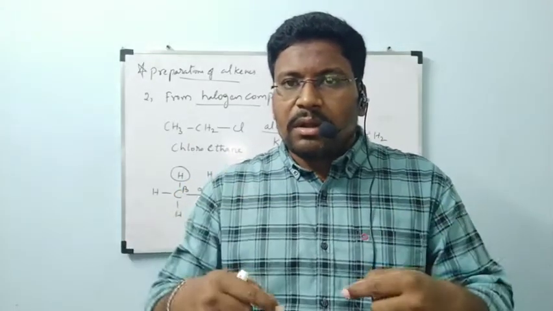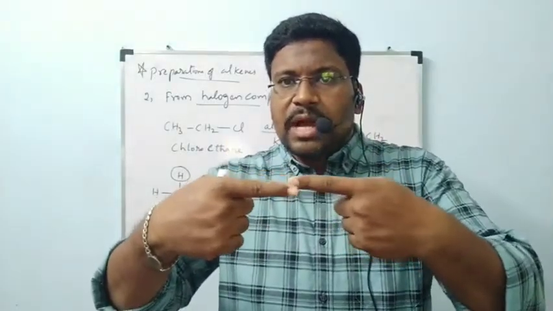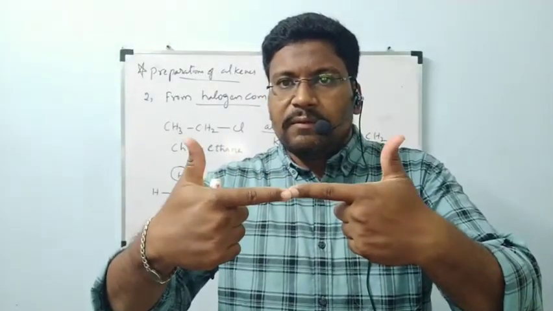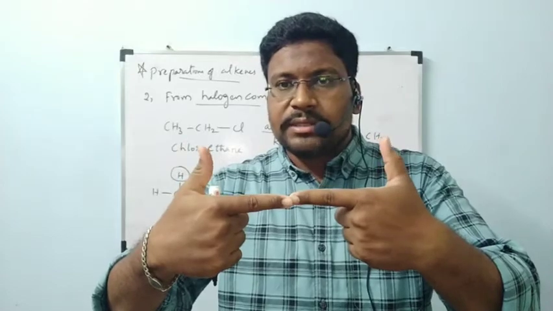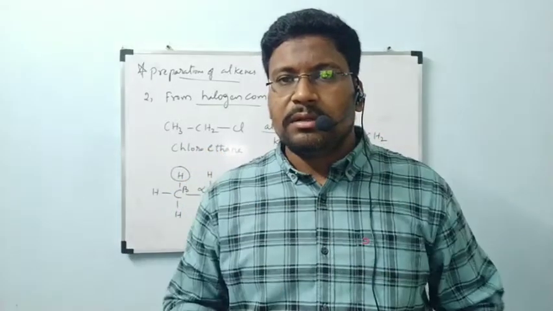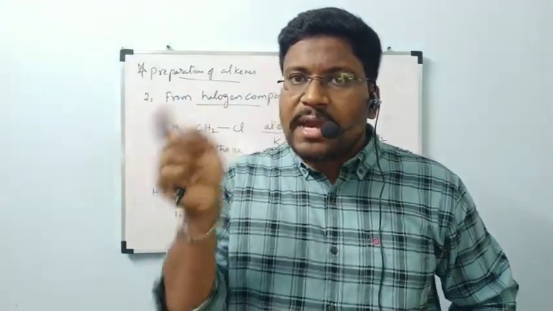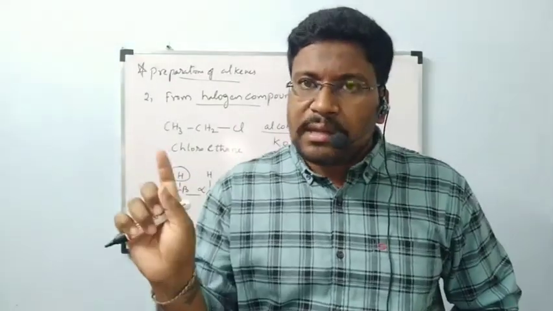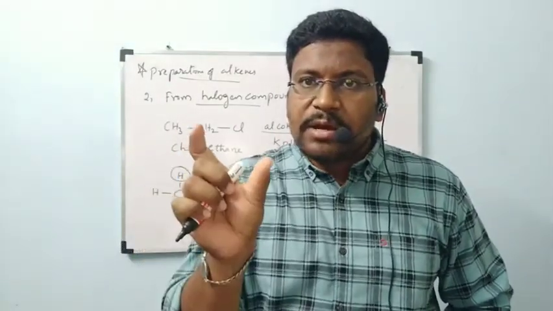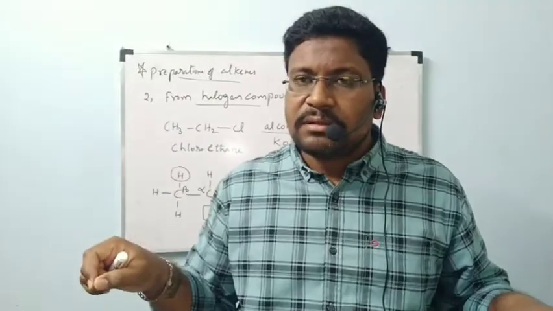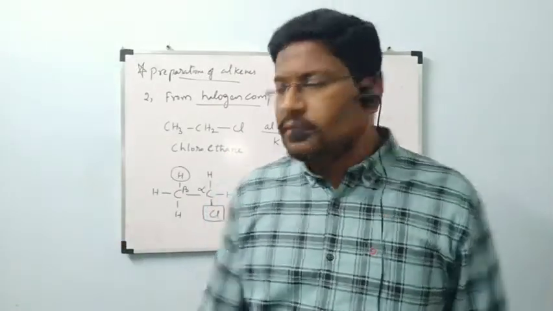Correct or not? Now, between these two carbons, one bond is present. We are removing two atoms, any two atoms, then we are getting a double bond. So when a double bond is present and you add atoms, we are removing the double bond. When a single bond is present and we remove the atoms, we are getting a double bond.